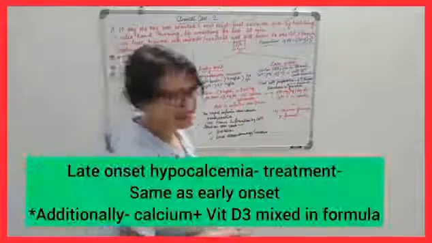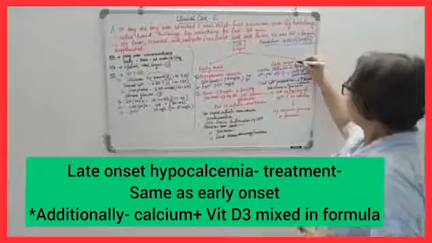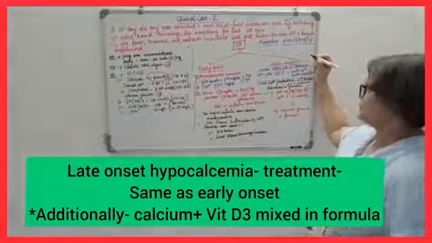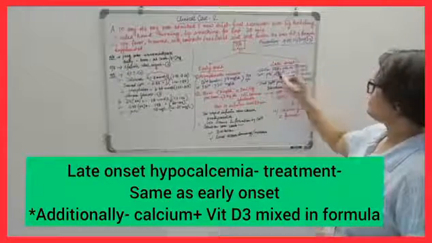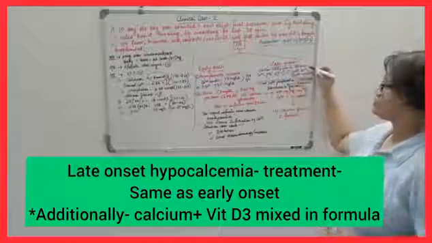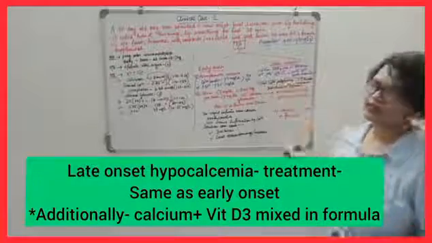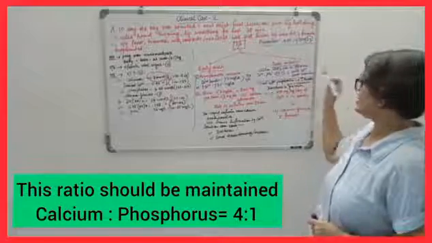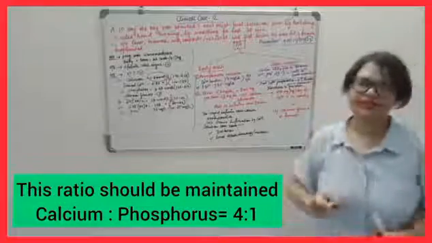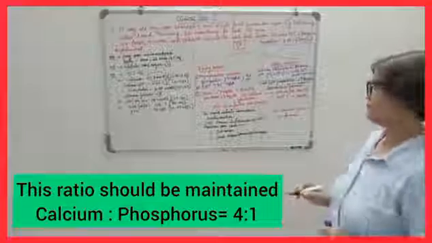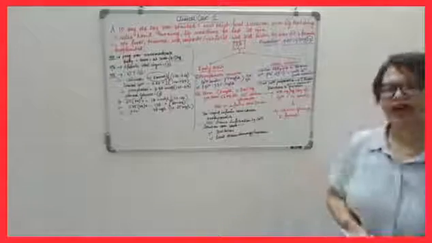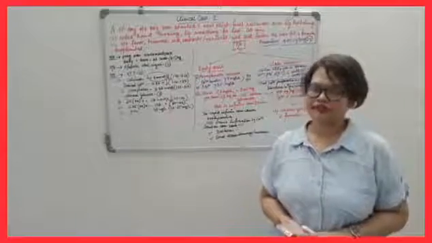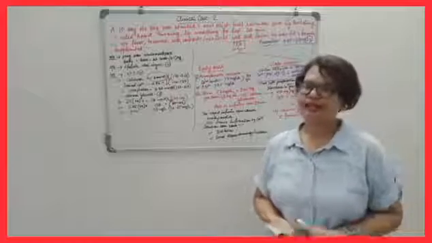What about the late onset treatment? For late onset hypocalcemia, add vitamin D3 and calcium to the formula feeding. The calcium and phosphorus ratio should be maintained at 4:1 until the calcium level is normalized. Oral calcium preparations have high sucrose content, and in preterm babies that will cause diarrhea.